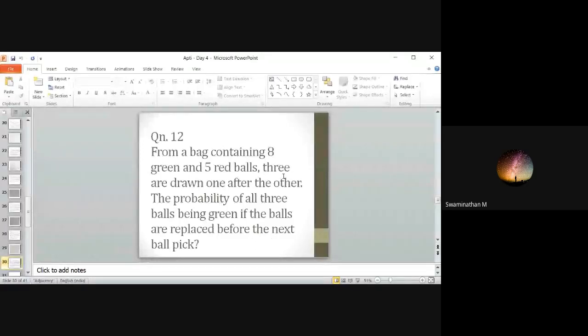So first you have 13 balls. You have to choose a green ball. So the first time the probability is 8 by 13. Next time you again put the ball in the bag, so again there are 13 balls. You have to choose green, so the same probability 8 by 13. Again you are replacing it, so same 8 by 13. For all the 3 times it is 8 by 13. So the answer is (8 by 13) cube.